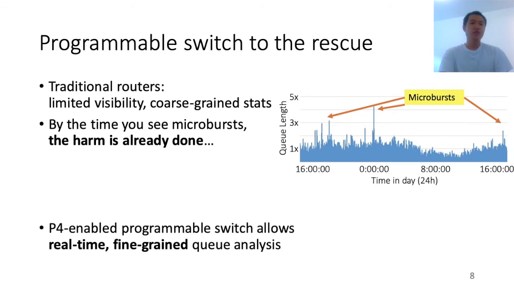Luckily, today we have the P4-enabled programmable switches. We can use them to produce real-time, fine-grained queue analysis. So now it's possible for us to answer which particular flow is causing the queuing.